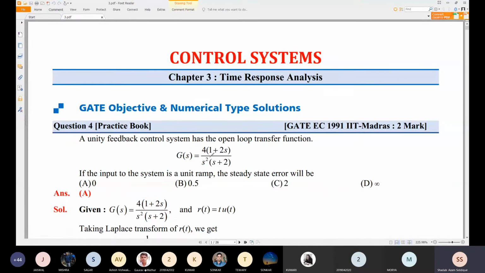So what is the G(s) which is given here? 4(1 + 2s) divided by s square (s + 2).